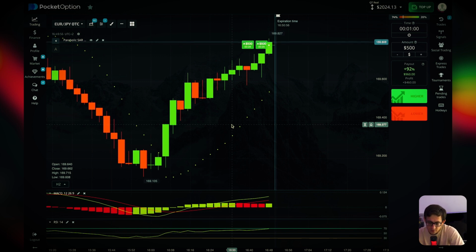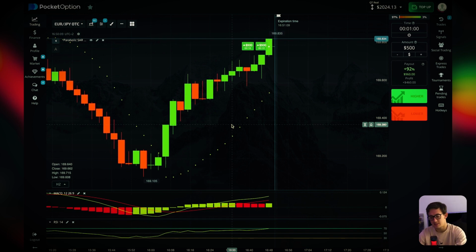And so, if we watch the parabolic SAR, it should definitely give us a very clear signal for a bearish trend, guys. And so for a bullish trend, I'm so sorry. And so we just grow and grow and grow, and so it's very good. I like these green candles, very good, I really like this.